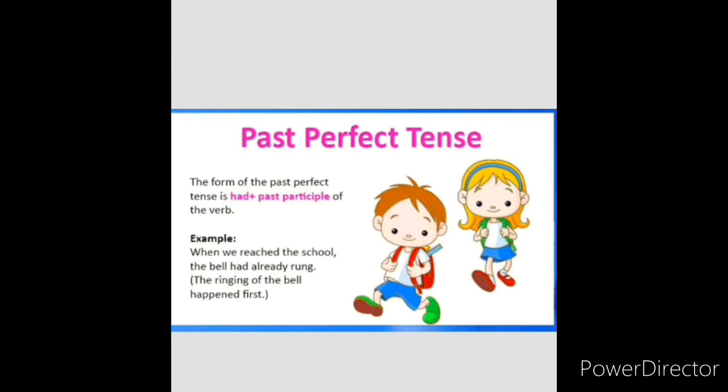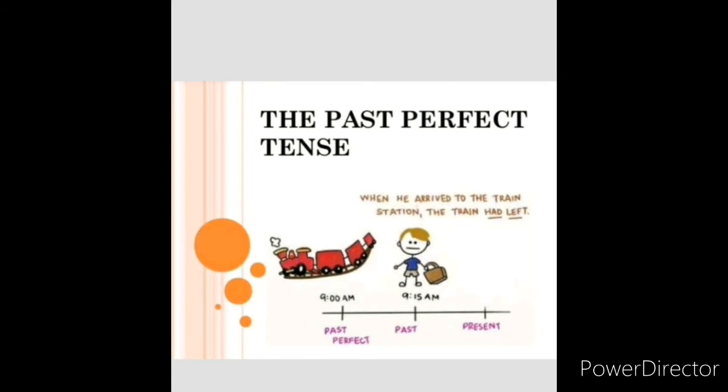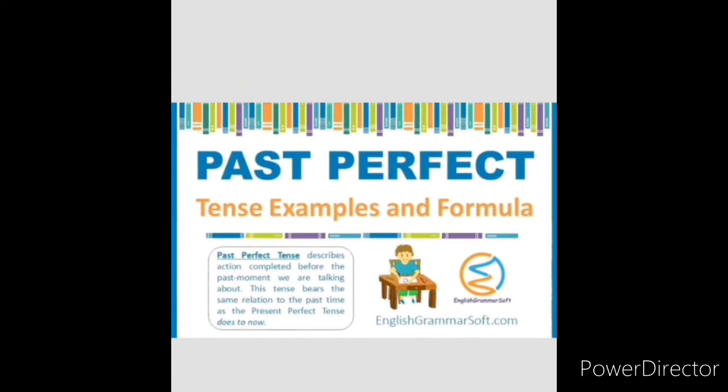Here also they have given some examples. See, when we reached the school, the bell had already rung. The ringing of the bell happened first. Already the bell had rung, and after that only they reached the school. The action had already happened. After that only they reached the school, which means they are late, isn't it? Now, the past perfect tense: when he arrived, the train had left. Can you understand what I have told you?